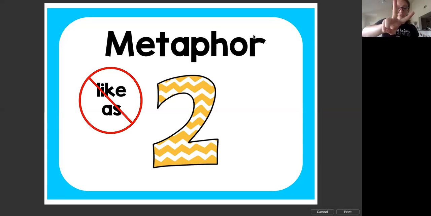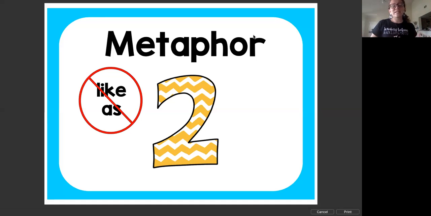Metaphor. Compares two things, does not use like or as. Make sure you look at the word and say it with me. Metaphor. What's that word? Metaphor. Compares two things, does not use like or as.